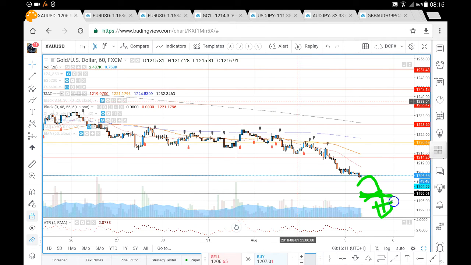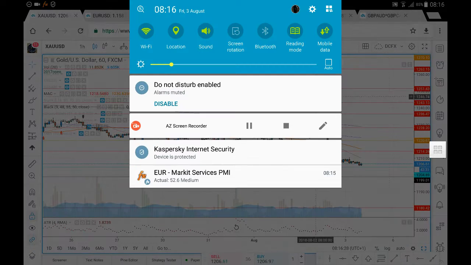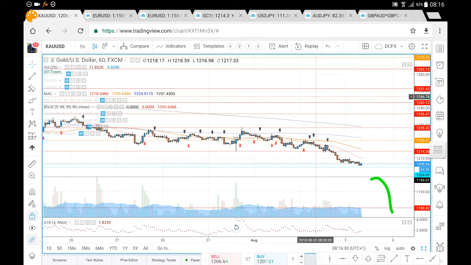XAUUSD. And if we do fail that, if momentum takes us through the 1200 level, might see a retest to see if it does hold as a resistance. But if we do see the breakdown from the 1200, the very next level of note here to the downside would be a move down towards that 1180 here on the XAUUSD, if we are to see the further sell side momentum continuation beyond the 1200.